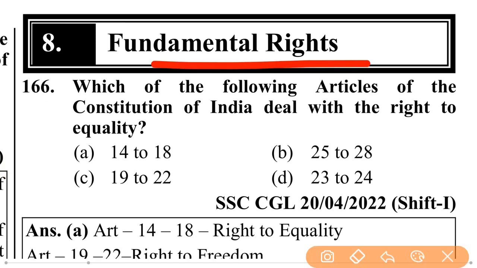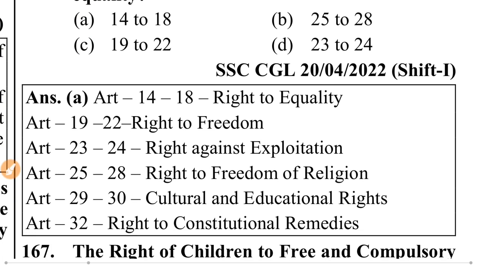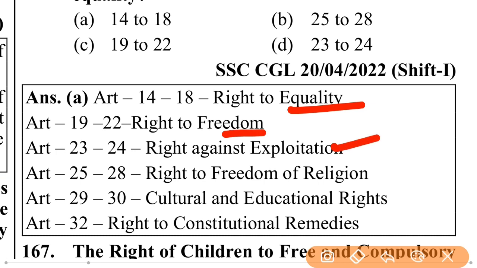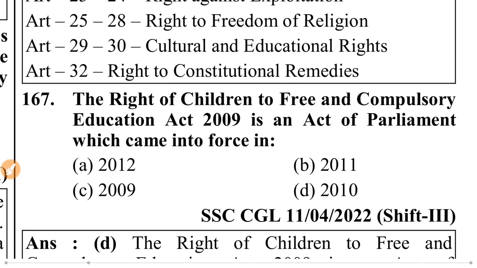Fundamental rights. Which of the following articles of the Constitution of India deals with the right to equality? Article 14 to 18, right to equality. Article 19 to 22, right to freedom. Article 23 to 24, right against exploitation. Article 25 to 28, right to freedom of religion. Article 29 to 30, cultural and educational rights. Article 32, right to constitutional remedies by the Supreme Court.